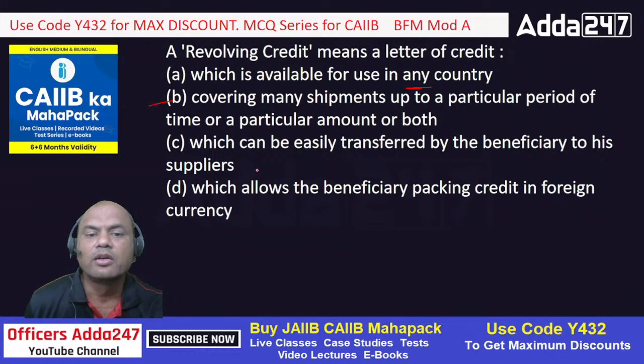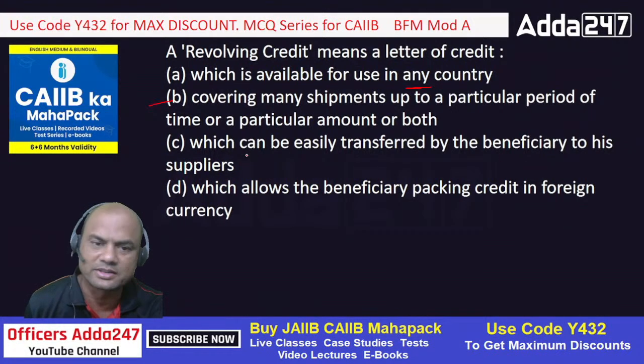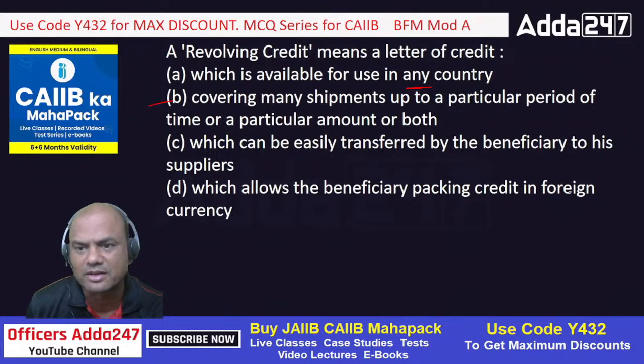Look at C, which can be easily transferred by the beneficiary to his supplier. So that is transferable LC. Just now you saw it, isn't it? D, which allows the beneficiary packing credit in foreign currency. This is of no concern here.